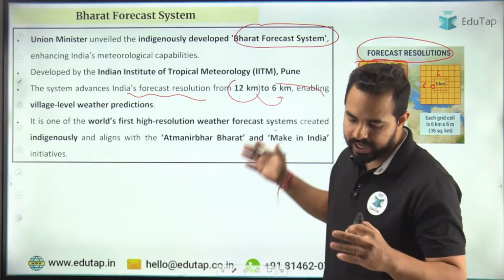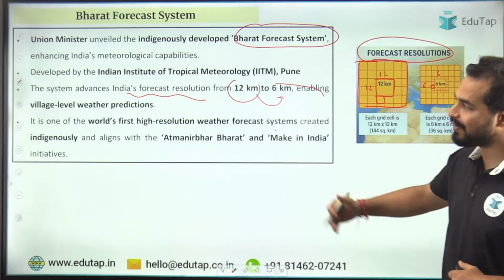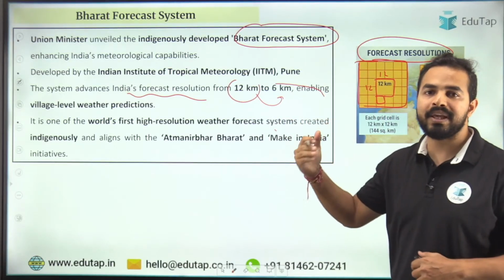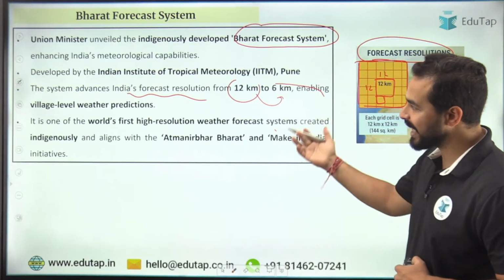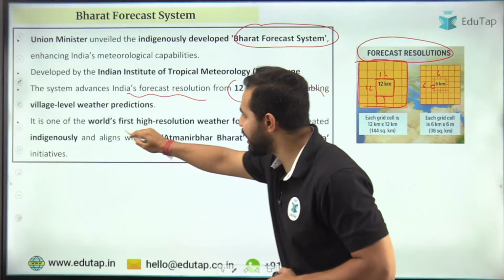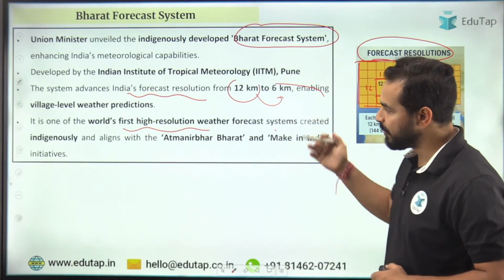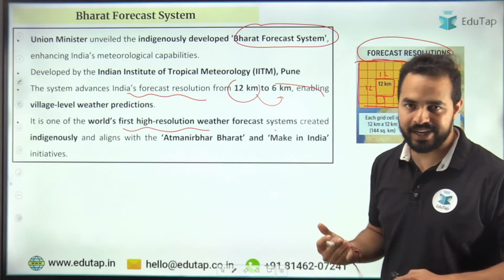So this is something that we want to have. So we will be having more accurate results and we will be getting more accurate forecast of our weather. So that's why it has been done. This is the world's first high resolution weather forecast system which is created indigenously by India.